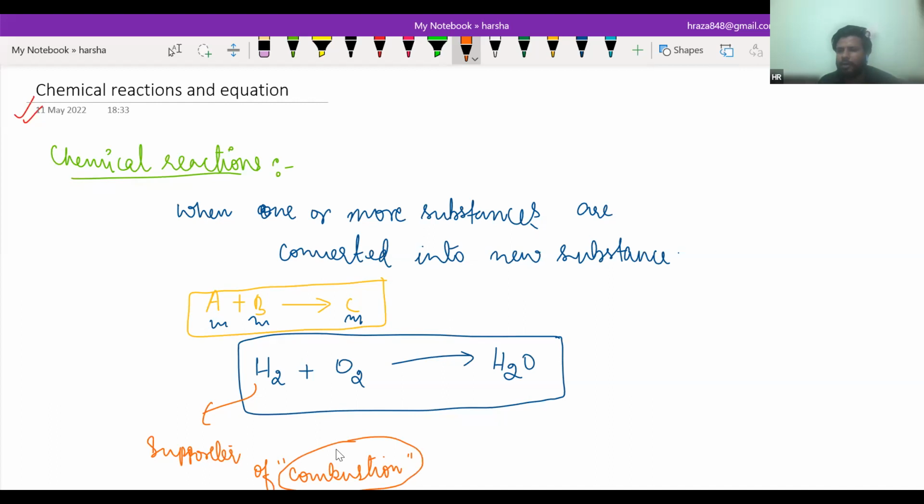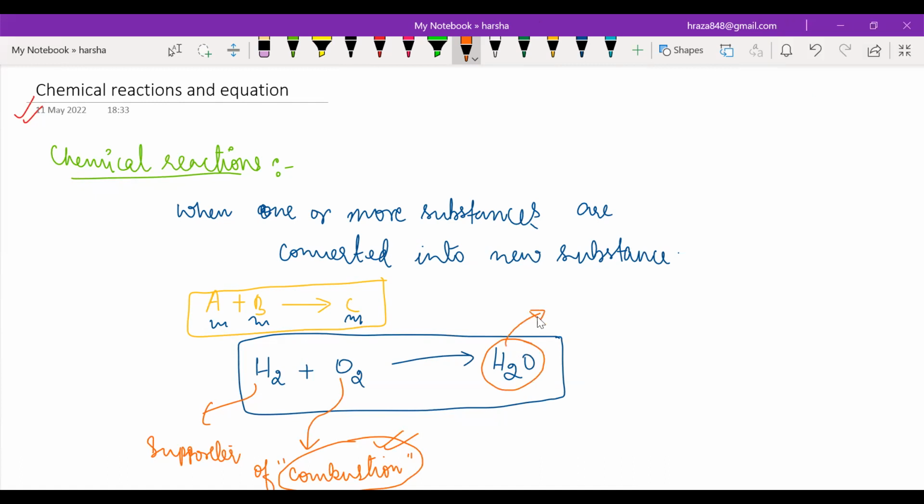Combustion is basically burning of anything in the presence of oxygen. Without oxygen, we cannot burn anything. So H2 is a supporter of combustion, as well as oxygen. But what about H2O? Is water a supporter of combustion or not? No, sir.